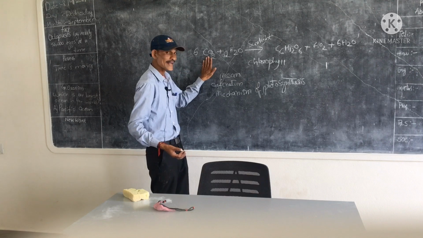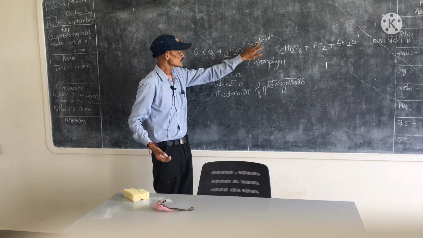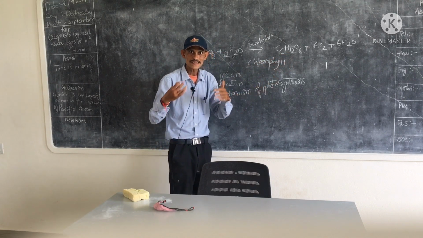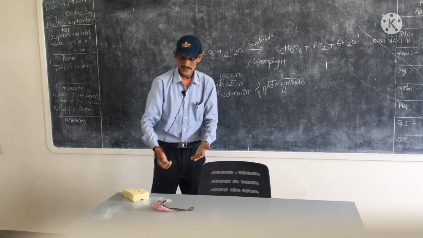By using carbon dioxide and water, in the presence of sunlight and chlorophyll, to make carbohydrates. This process is nothing but photosynthesis. This is the definition of photosynthesis.